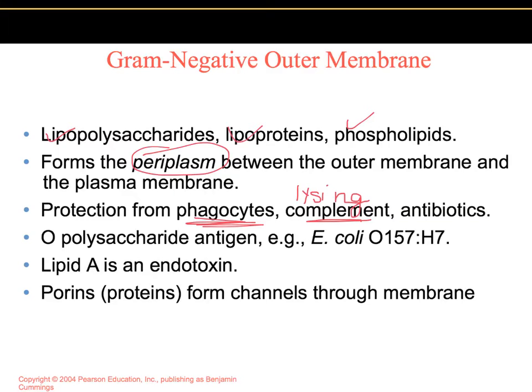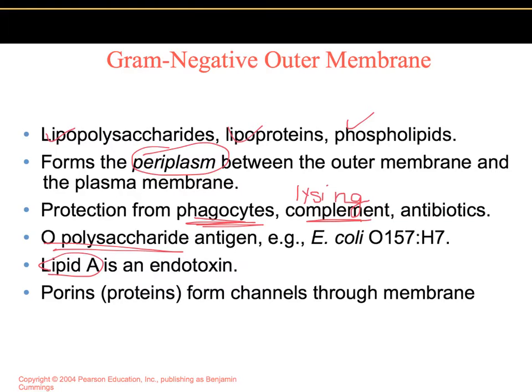The LPS of the outer membrane has three components. One of the components is lipid A, the lipid portion of the lipopolysaccharide. It functions as an endotoxin. In gram-negative bacteria, when they die, they release the lipid, and a fever can result, or dilation of blood vessels, shock, and blood clotting. All of these can be a result of lipid A being released. Then there's also the O-polysaccharide, which functions as an antigen and helps us distinguish species.